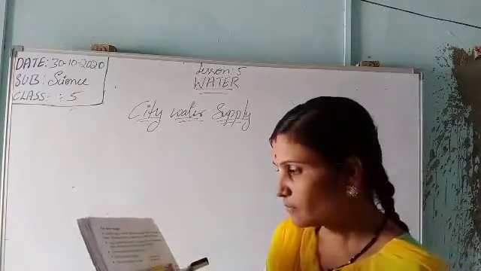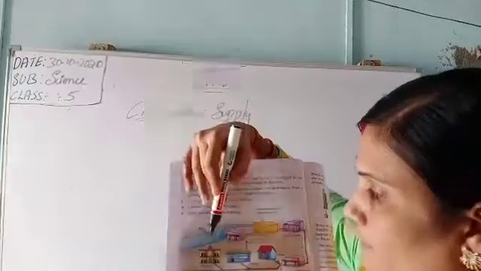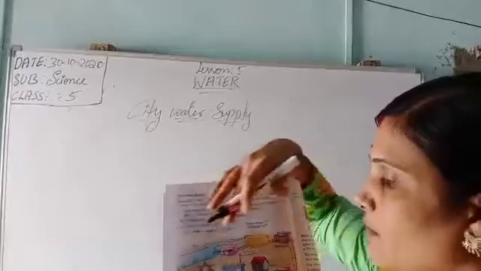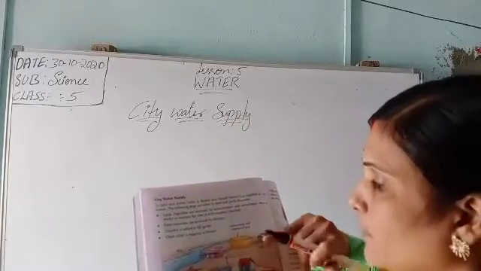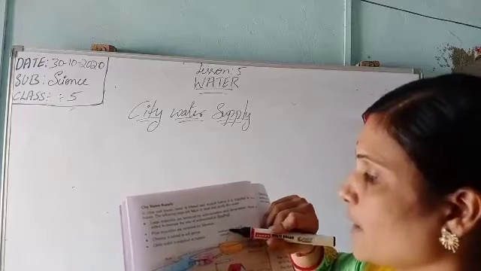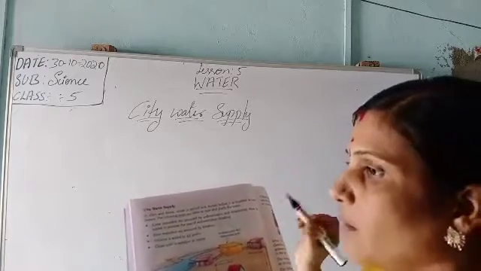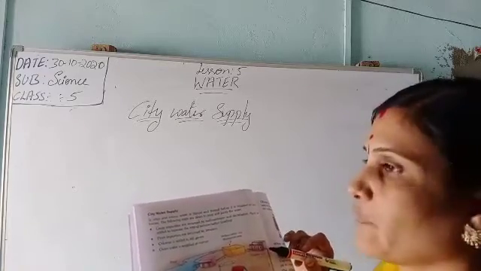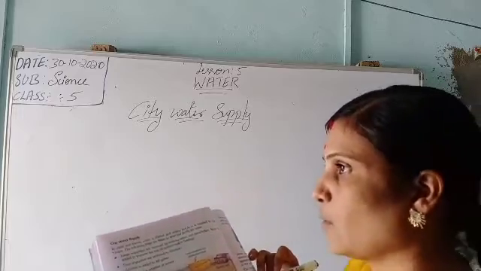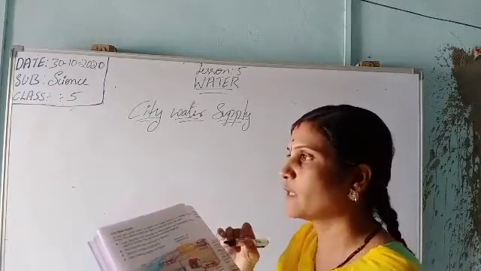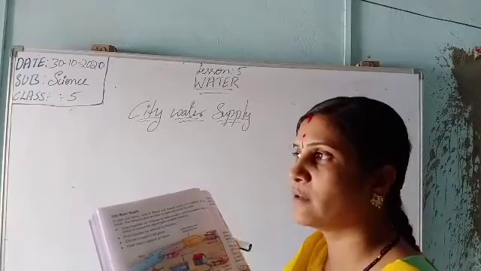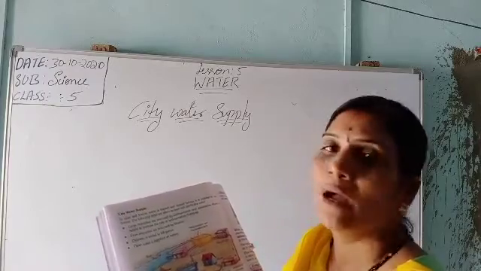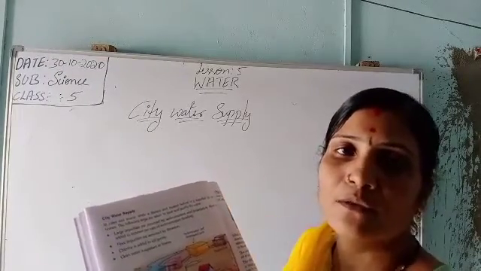First, they bring water from the rivers to a small reservoir. After that they put it in the tank, where they do sedimentation and decantation. After that, in the filtration tank, the water goes through filters. Next, they add the chlorine tablet to the water. After adding the chlorine tablet, the impurities settle and the germs are killed, and the water is ready to be supplied to the homes.